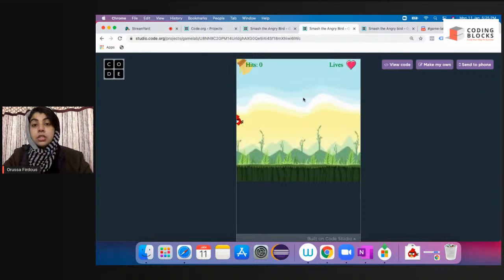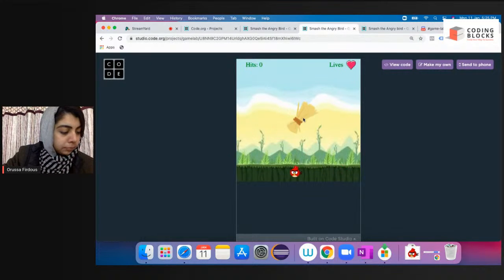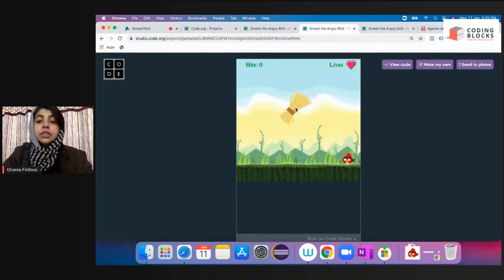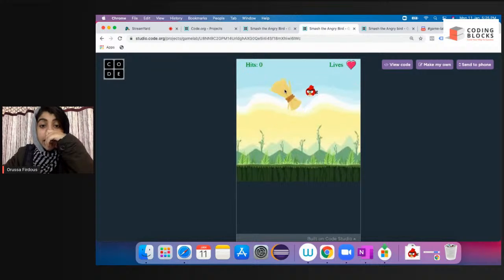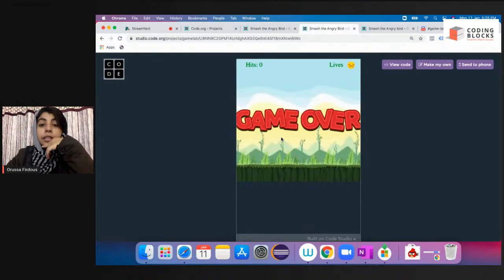Okay, what more sprites do we need? Do you guys see this broomstick? Okay, I can see this broomstick here. That means we have to attach this broomstick. But if you observe, wherever I take my cursor, it moves with the cursor. If I take my cursor here, it moves here. If I take my cursor here, it moves here. Okay, so what do we need to do? As you can see, my hits is 0.